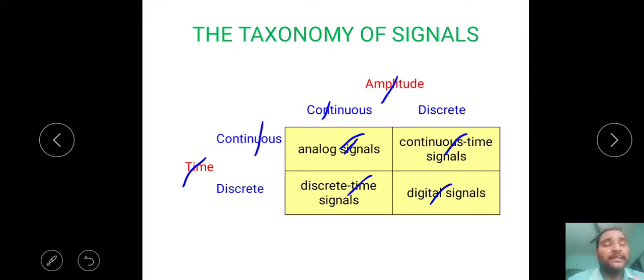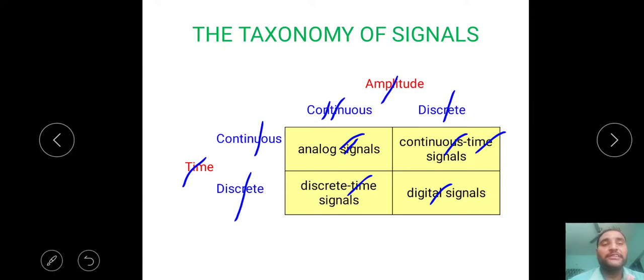Analog signal means time is continuous, amplitude is also continuous. Similarly, continuous time signals means time is in continuous mode, amplitude in discrete mode. That type of signal we call continuous time signals. If time is discrete and amplitude is continuous, we call it discrete time signals. If both are discrete, we call them digital signals. That means the entire signals are classified into four types: analog signals, continuous time signals, discrete time signals, digital signals.